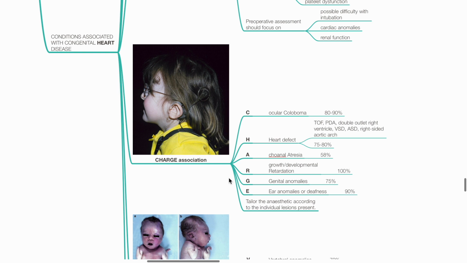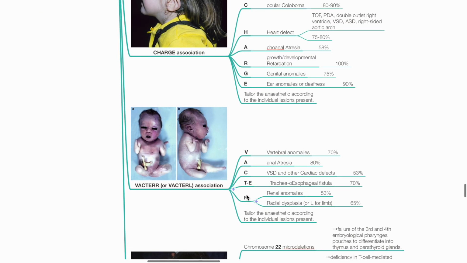The CHARGE association stands for C for ocular coloboma, H for heart defects, such as TOF, PDA, double outlet right ventricle, VSD, ASD, and right-sided aortic arch, A for choanal atresia, R for retardation in growth and development, G for genital abnormalities, and E for ear anomalies or deafness. Tailor anesthetic plan according to individual lesions present.